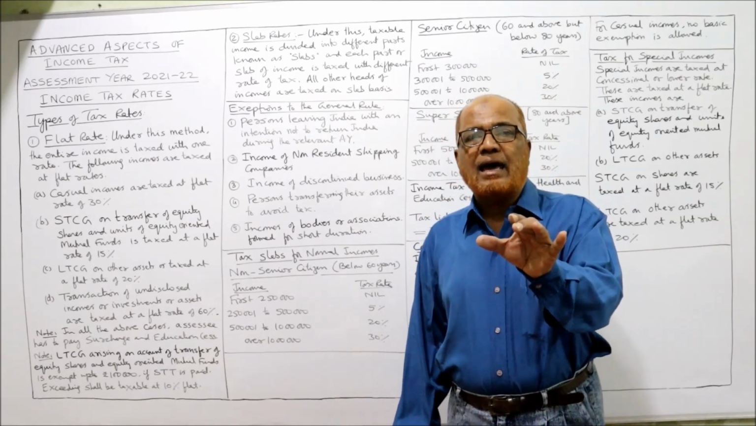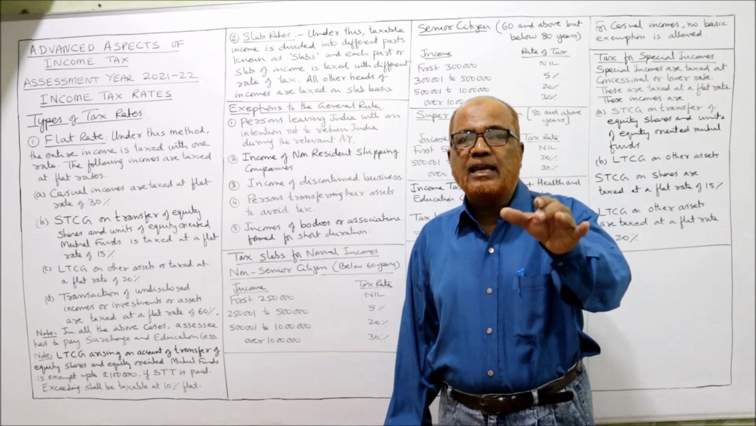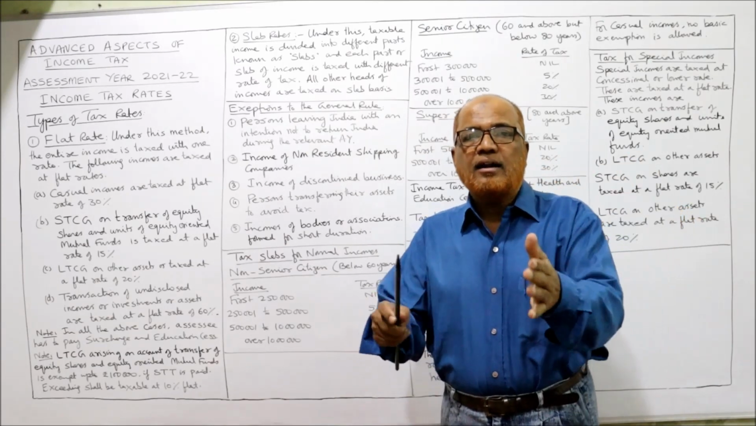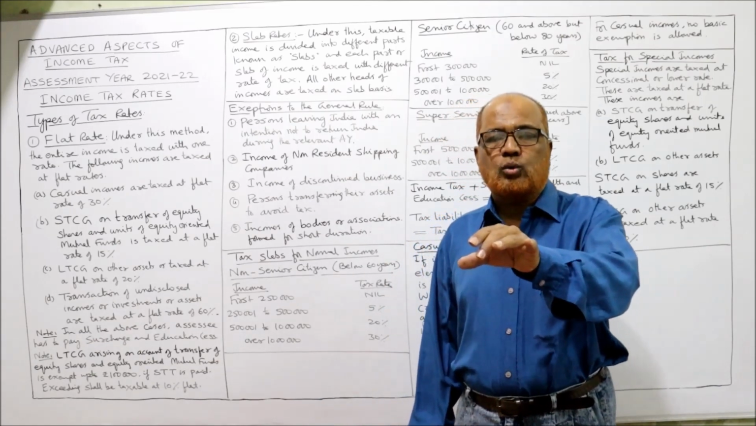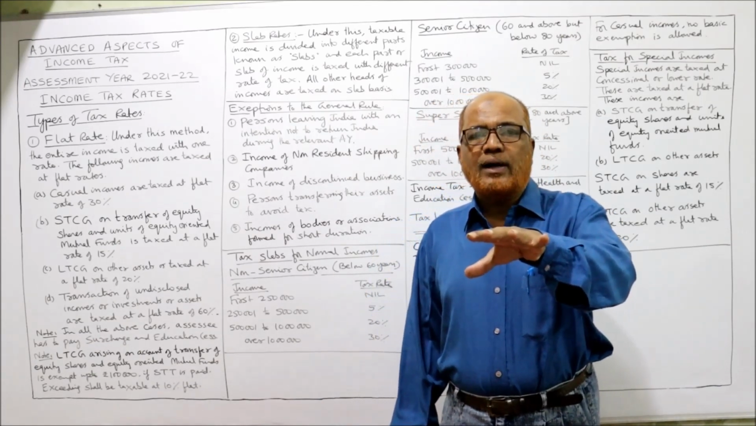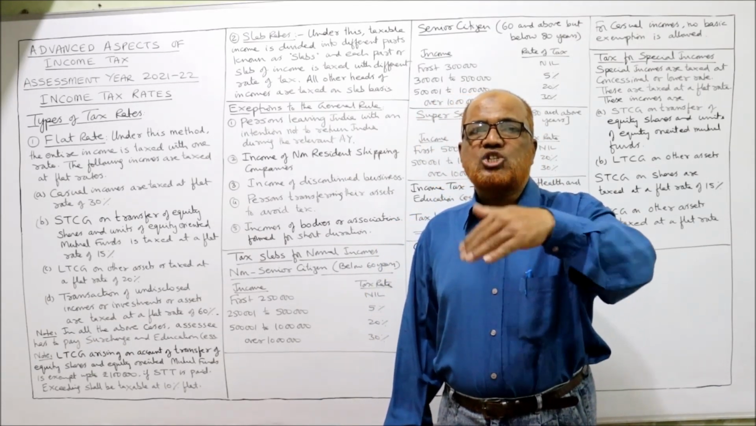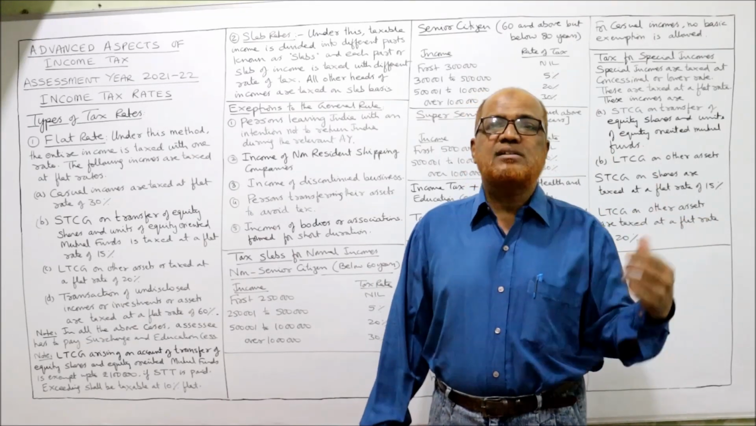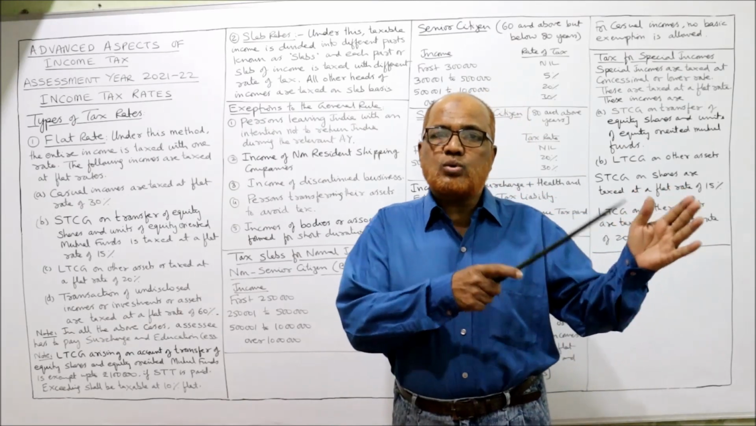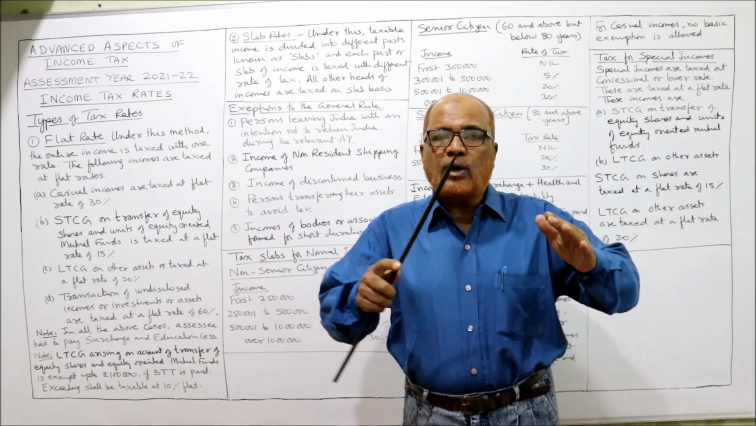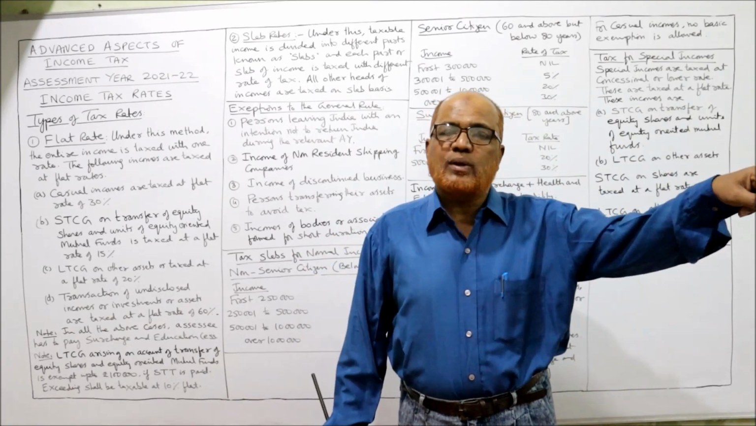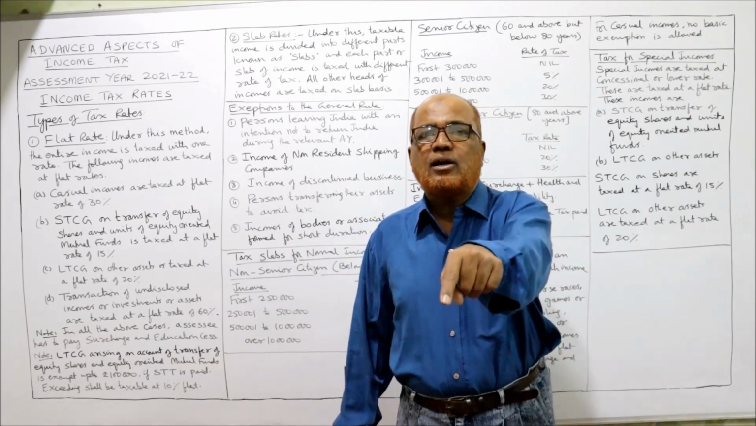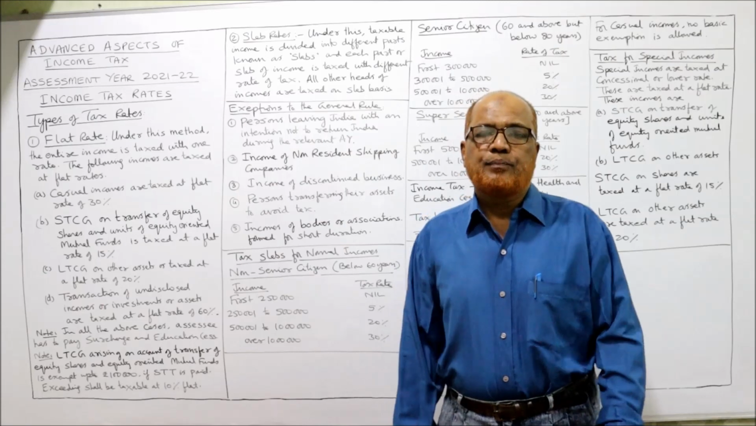Normally a person is liable to pay the tax on the income which is earned during the previous year. The current assessment year is 21-22. In this 21-22, the income tax is charged on that income which is earned in the previous year. The previous year was 2021. The income earned in 2021 is liable to be taxed in the year 21-22.